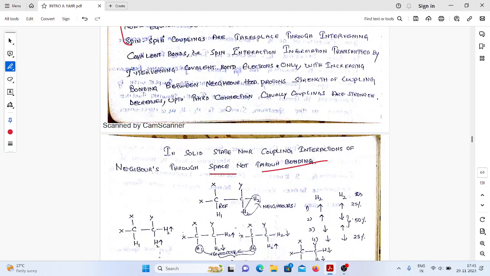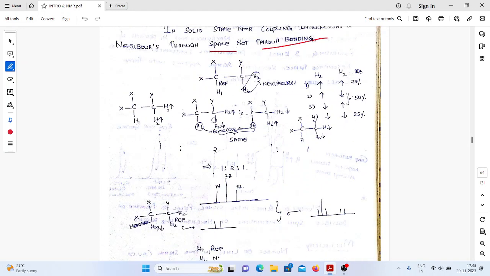In the example, we have only two protons. If we have more than two protons, how can we get the signal? If we have only two protons, the intensity of both the signals will be the same. If you have more than one proton, see this one. In this molecule, we have H1, only one proton, but adjacent we have two protons. So if the number of protons increases, then the intensity of the signals will increase. It follows a 1 to 2 to 1 ratio. In this way, we are going to get the signal.